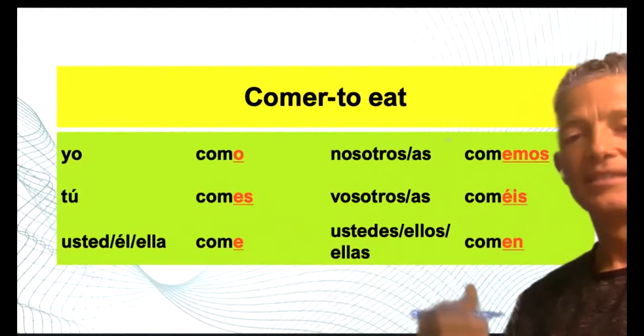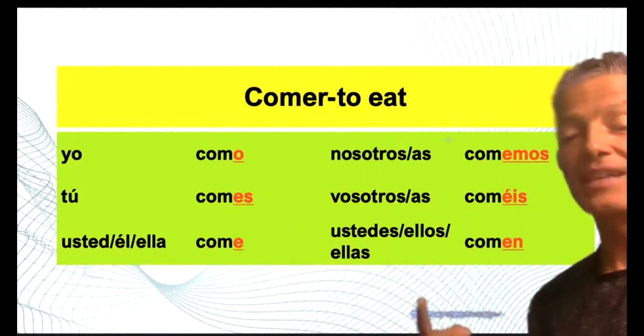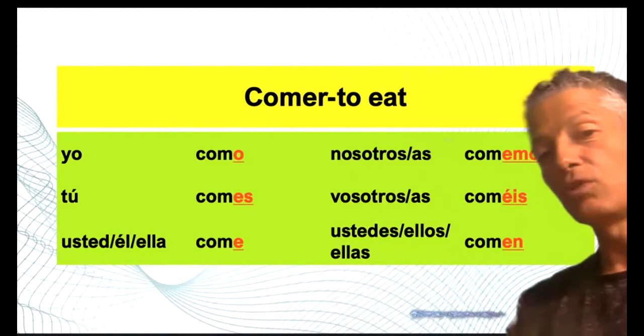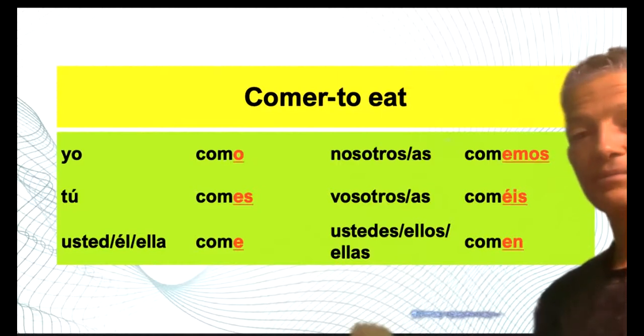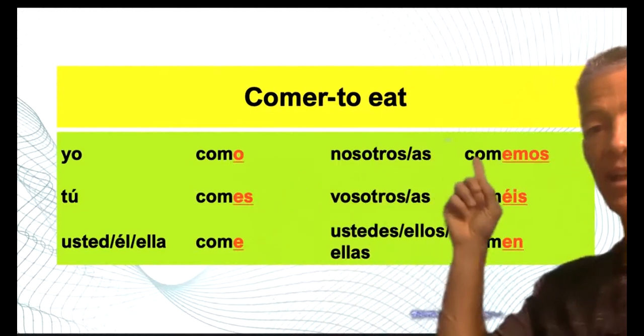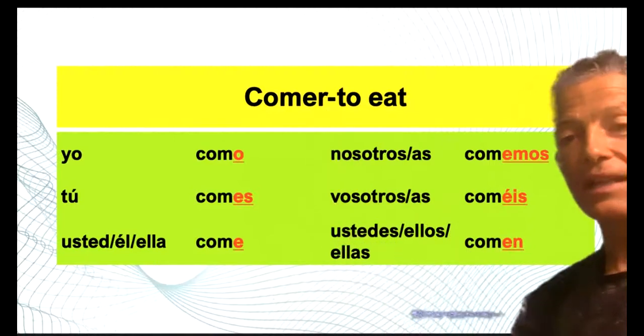You all eat. They eat. Also, you all are eating. They are eating. Remember, this is still present tense. Present tense indicates present time. It's something that you do or that you are doing. So in review, o, es, e, emos, en are going to be the ER verb endings.